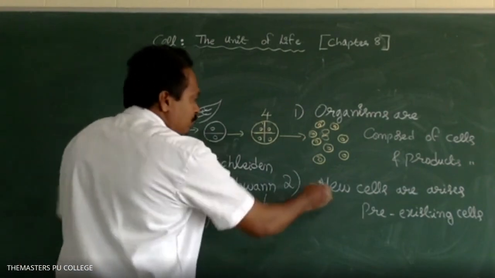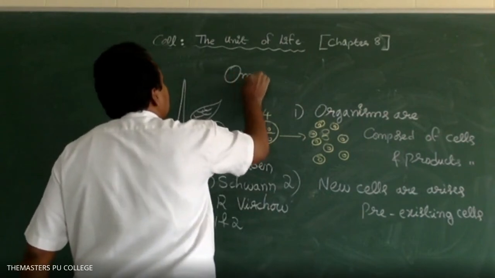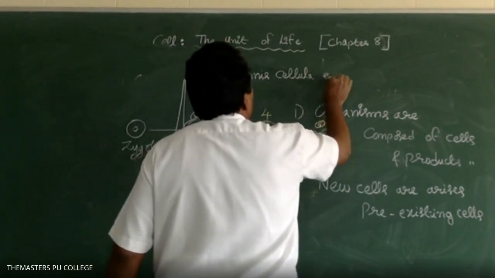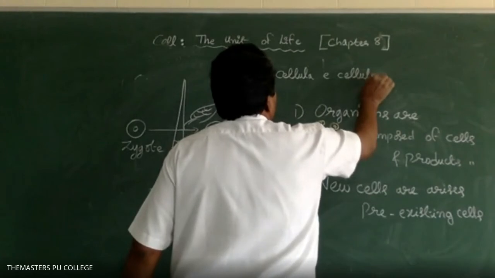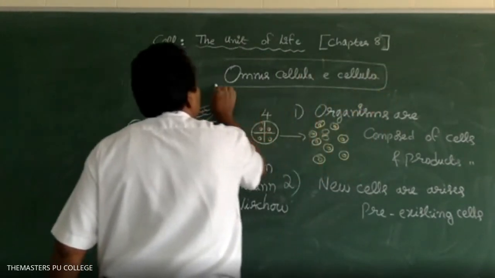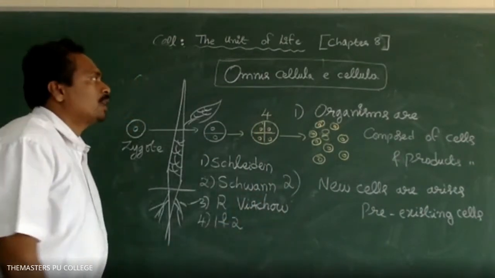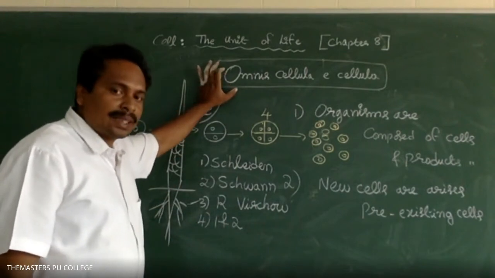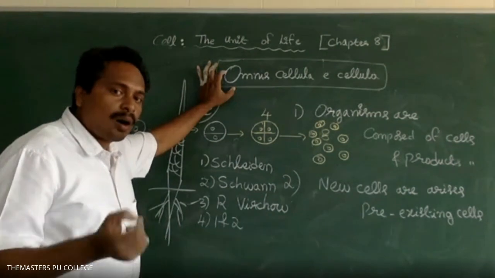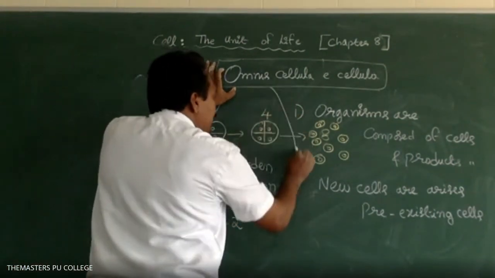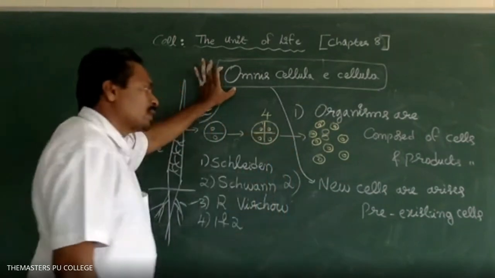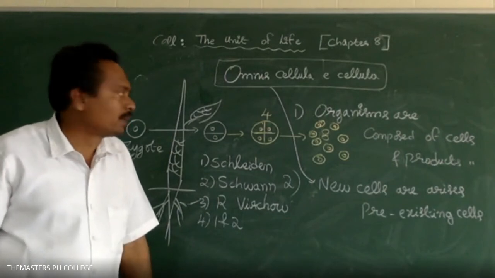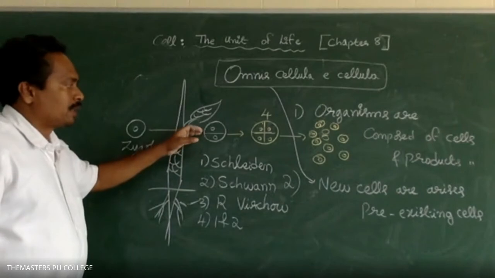That means omnis cellula e cellula, a Greek phrase. So omnis cellula e cellula means that new cells arise from pre-existing cells. Okay? Right.